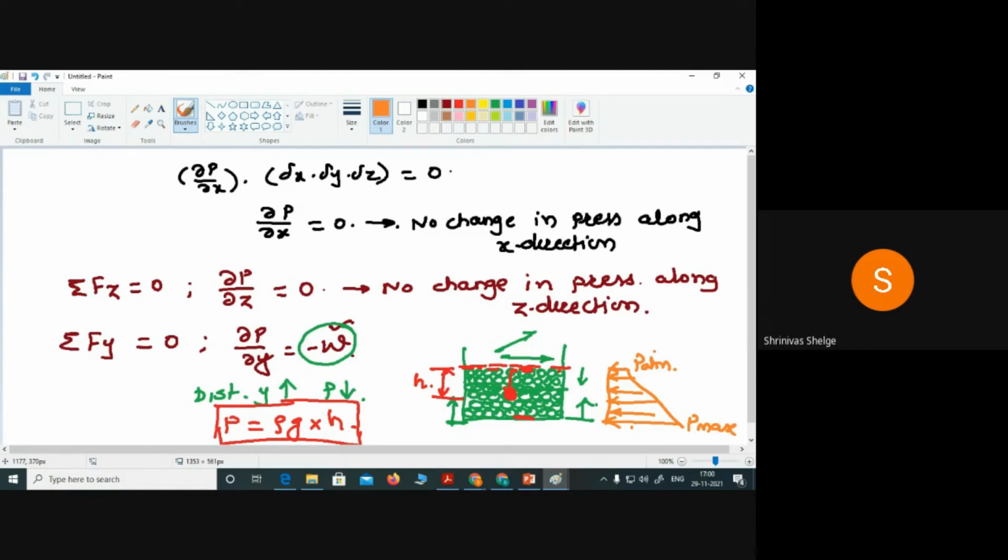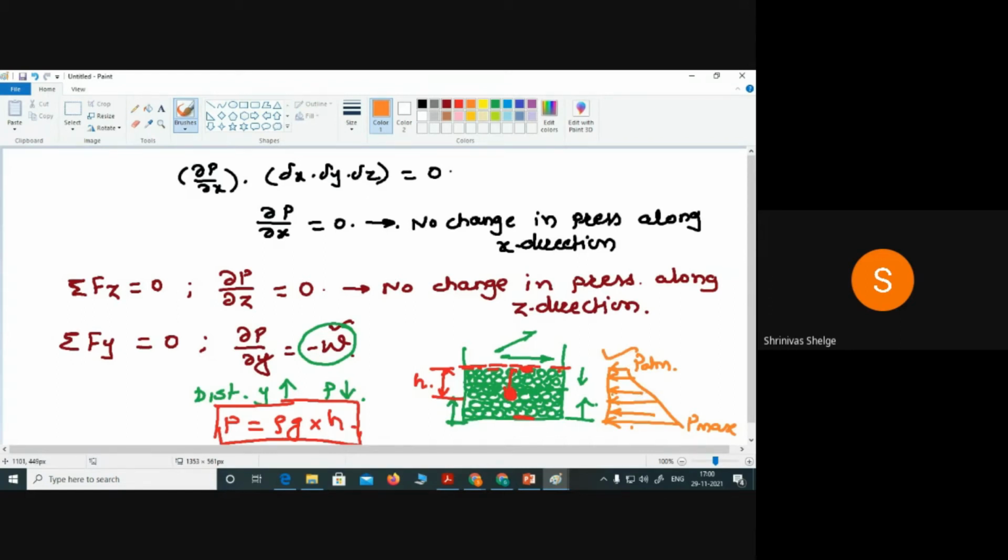Obviously, there is no change in pressure along the x direction or the z direction. So this is all about the pressure variation in a static fluid. When fluid is in static condition, how the pressure is going to vary. The pressure variation is taking place along the y direction, with no change along the x and z directions.